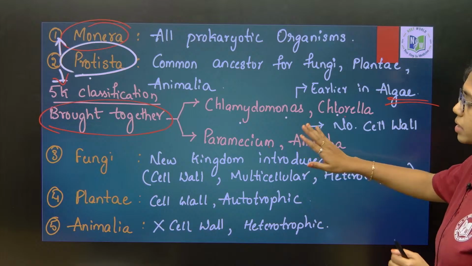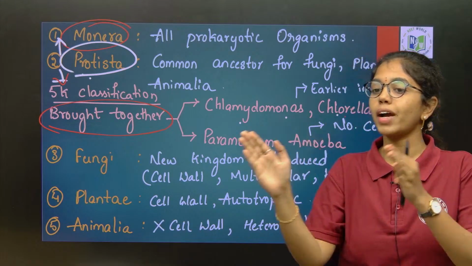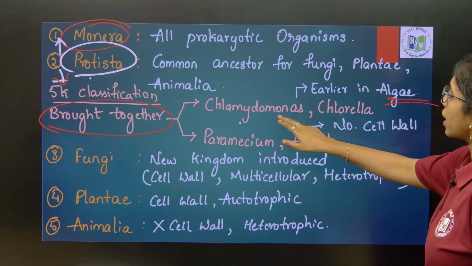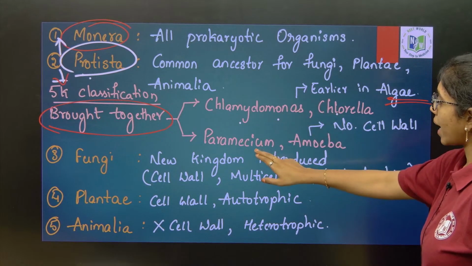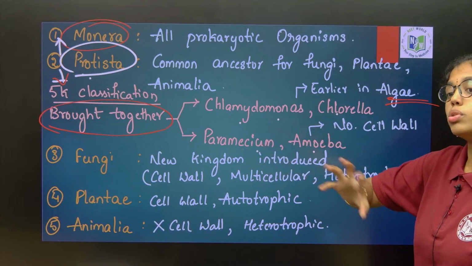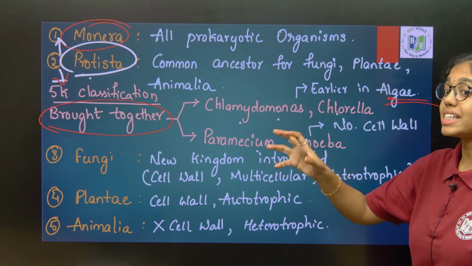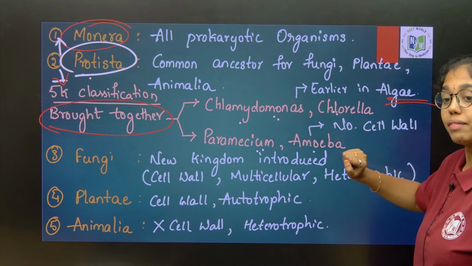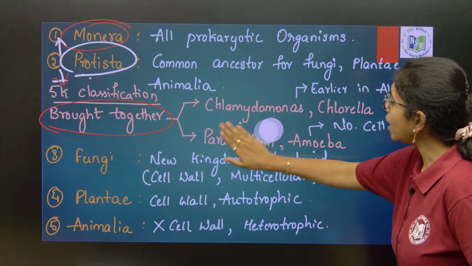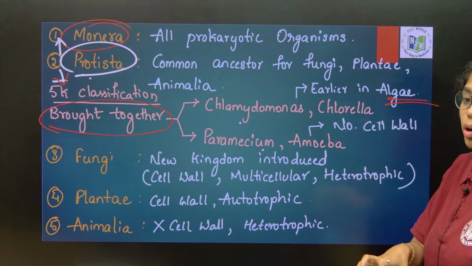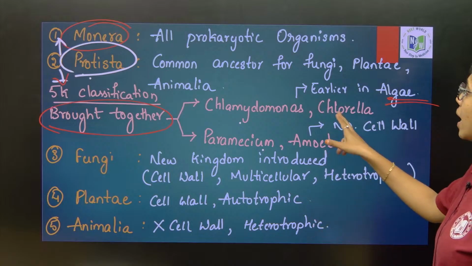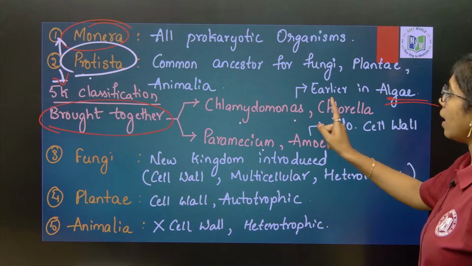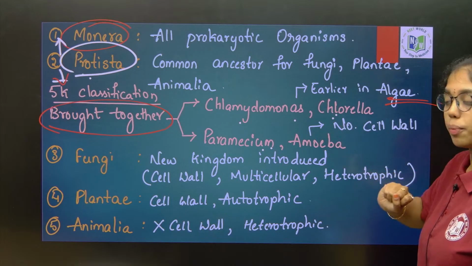It explains the comparison between 2 kingdom and 5 kingdom system of classification. In the 2 kingdom system of classification, Chlamydomonas, Chlorella, Paramecium and amoeba are placed in 2 separate kingdoms based on the presence and absence of cell wall. These don't have a cell wall, whereas Chlamydomonas and Chlorella will have a cell wall. But then all these are grouped together under Protista in the 5 kingdom system of classification. Okay. Chlamydomonas, Chlorella, Paramecium and amoeba are placed under Protista.